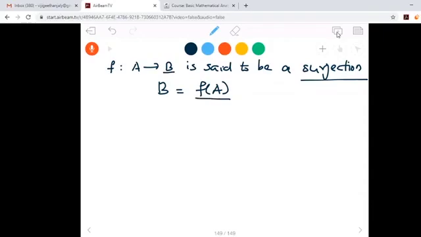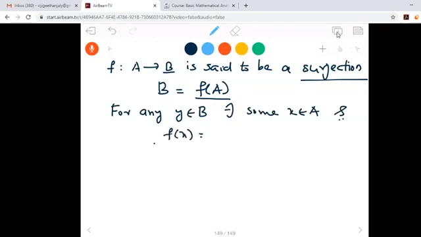If both of them coincide, then we say that that function is a surjection. Or we can say that for any y in B, there exists some x in A such that f of x is equal to y.